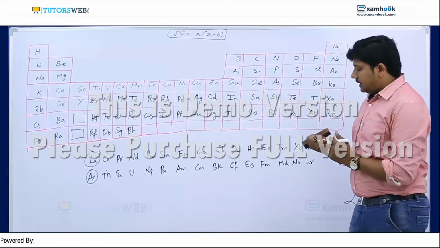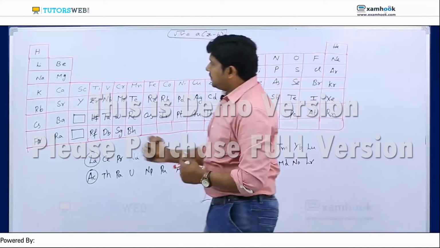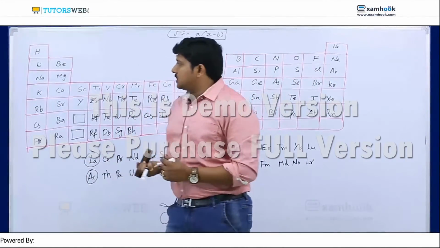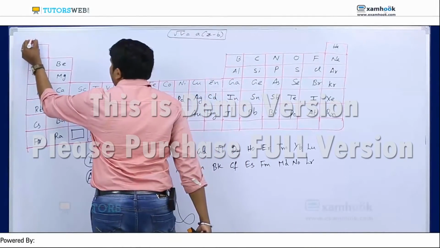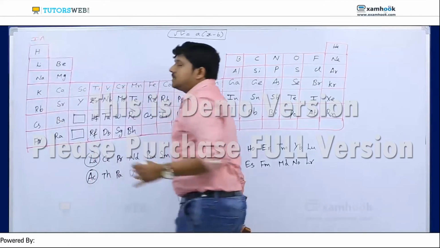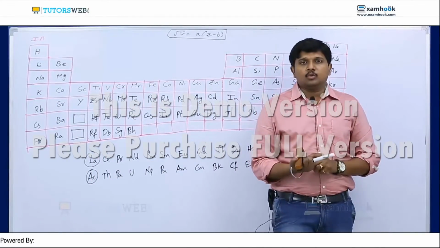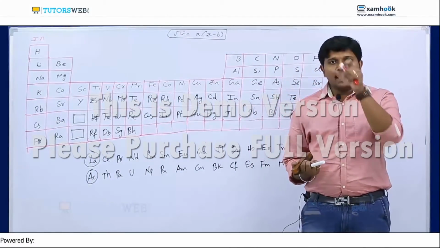Now in this case we are discussing the first group. Hydrogen, lithium, sodium, potassium, rubidium, cesium and francium, it's nothing but the first group, nothing but 1A. That means this entire periodic table he classified into 2 groups. The first one is A group and the second is B group.